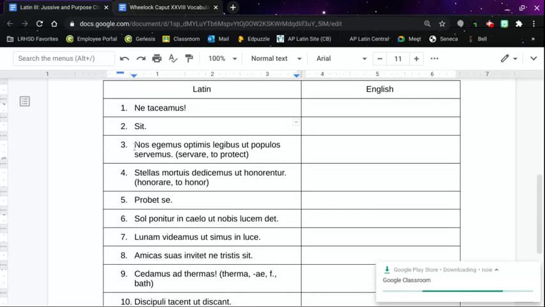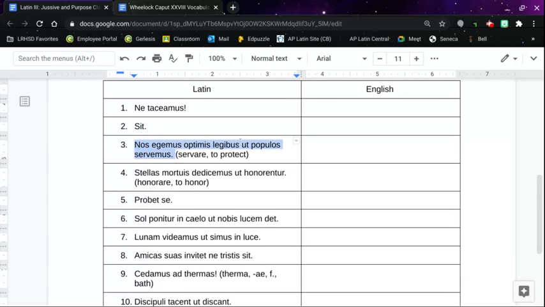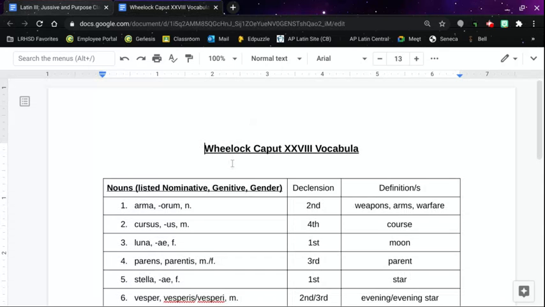All right, number three. A longer sentence here. We're probably dealing with a purpose clause. You can tell also by the ut. Our job here is to figure out, obviously we have a purpose clause, but do we also have the jussive in the beginning of the sentence, the main part of the sentence? This is the verb to need. Let's go over to our vocab list.